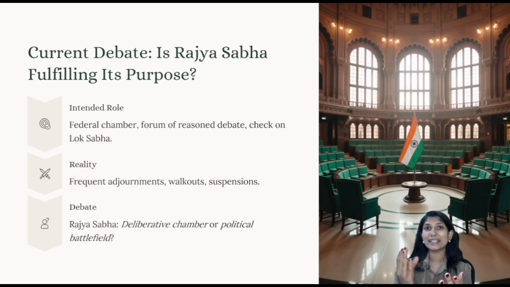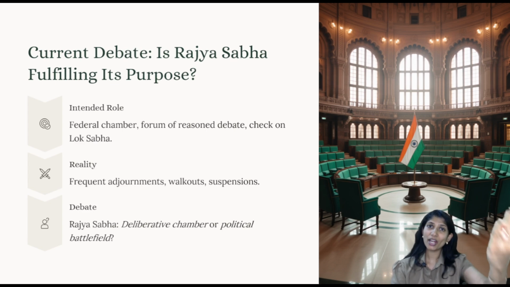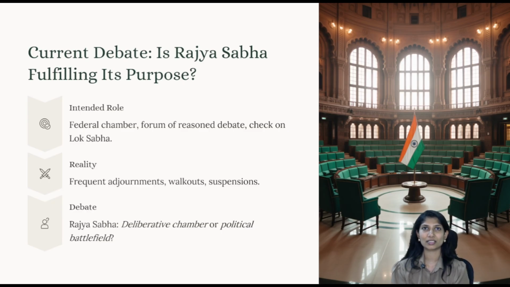Whenever we use the words interests of the states, we are automatically bringing in federalism. When federalism is represented in Rajya Sabha, the chair of Rajya Sabha will also automatically have direct involvement in federal relations or Centre-State relations.